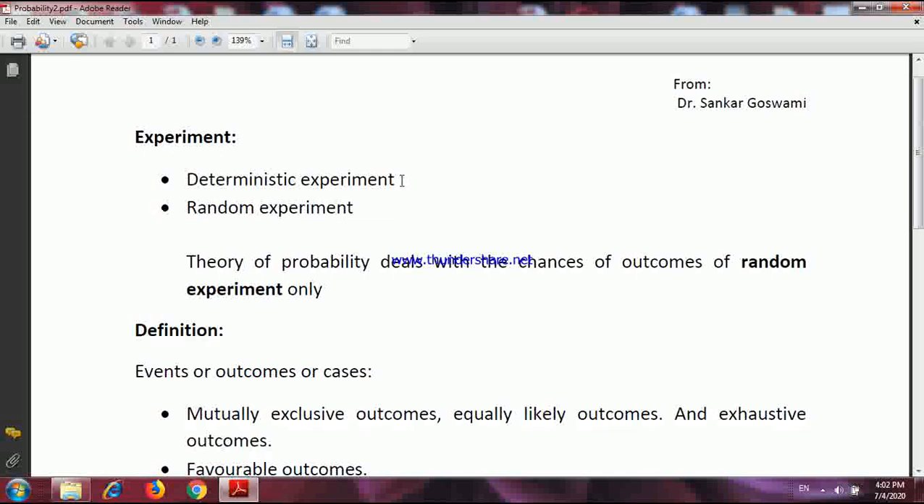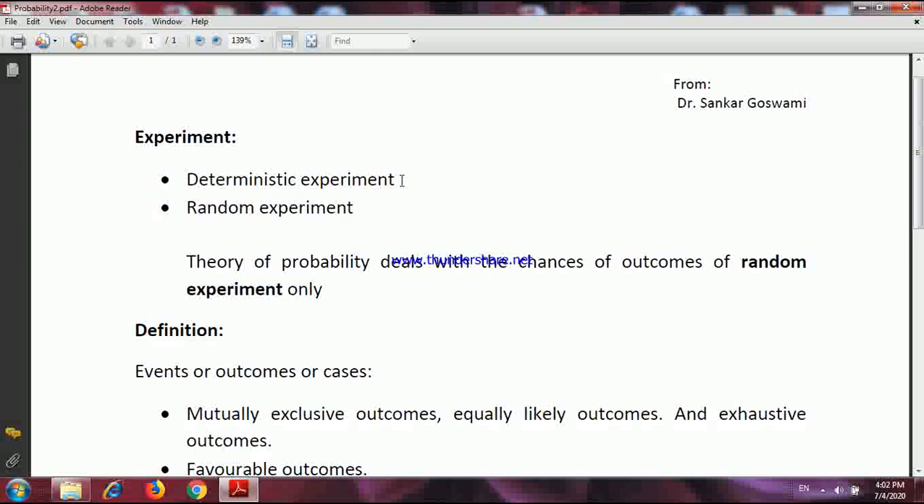In deterministic experiment, what happens? The outcome of the experiment is known to you. For example, if I combine say two molecules of hydrogen and one molecule of oxygen, what will be the outcome or result? The result will be the water. That means those experiments that we in general do in physics or in chemistry laboratories, these are the deterministic experiment.